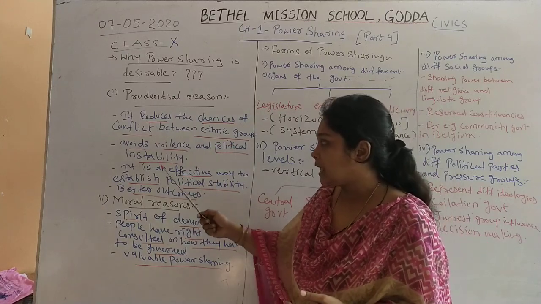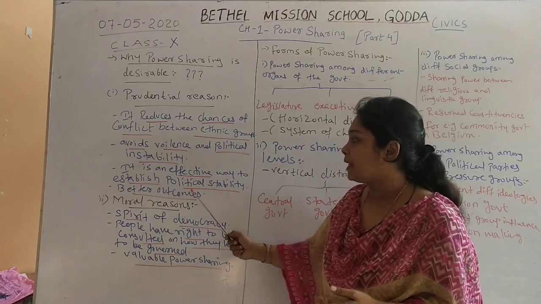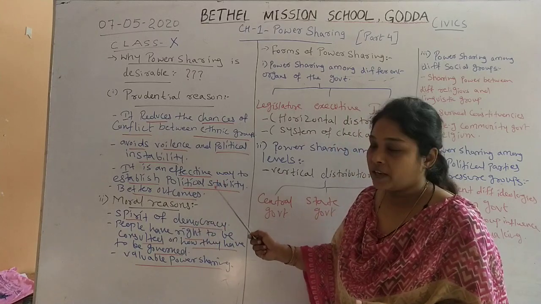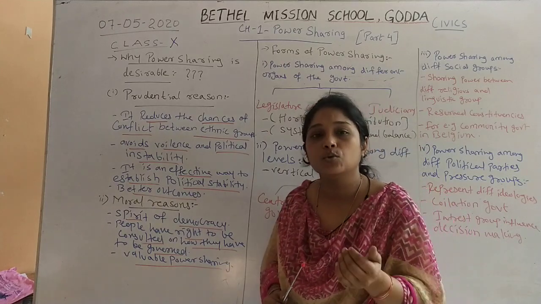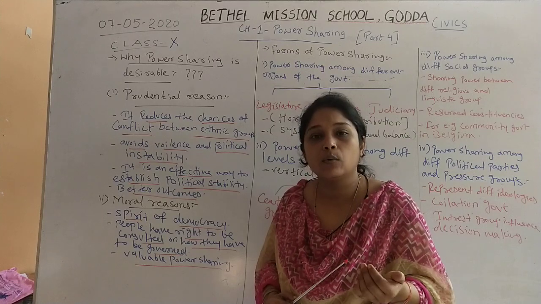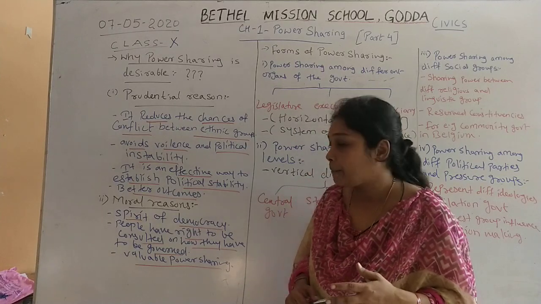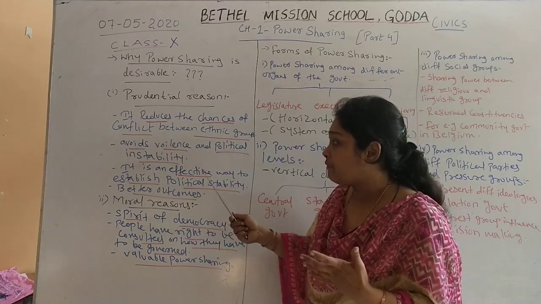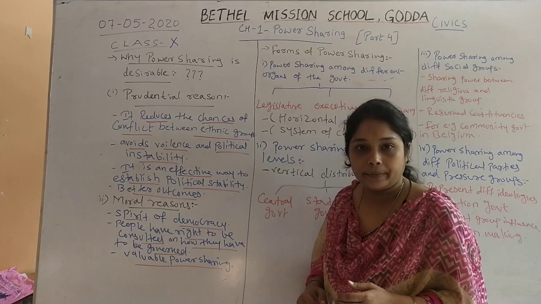Now the third one is that it is an effective way to establish political stability. As we have seen in our second point, it reduces conflict, it avoids violence. It gives equal opportunity or equal power to all the ethnic groups in a country. That is why it is an effective method through which we can establish political stability.